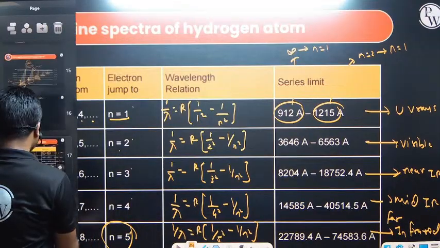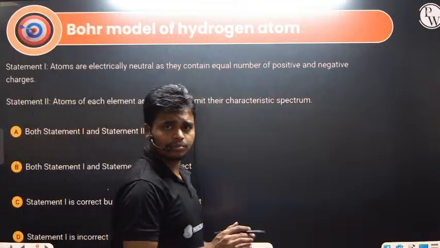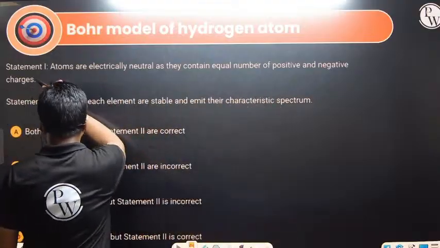So let's solve some questions from it. Atoms are electrically neutral as they contain an equal number of positive and negative charges. Yes, the statement is correct.